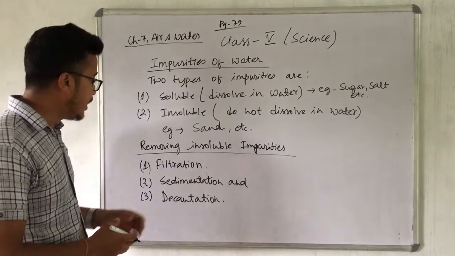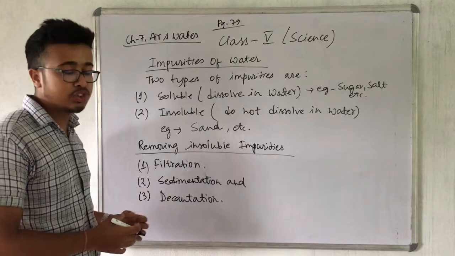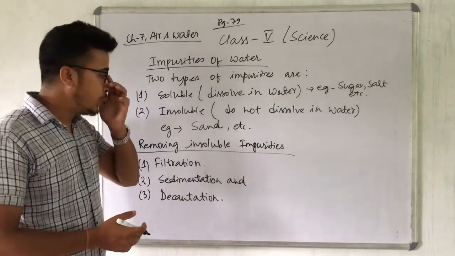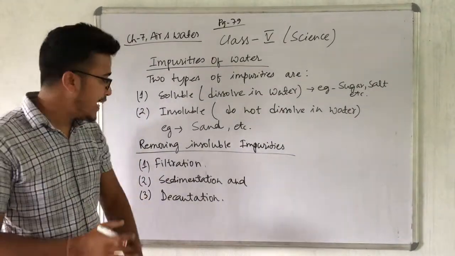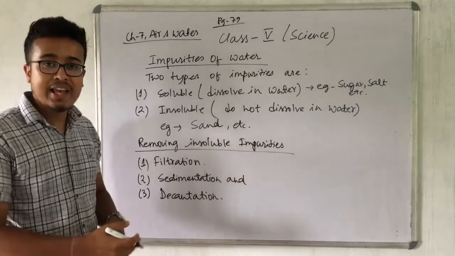Number one is filtration, number two is sedimentation, and number three is decantation. So today we will do the activity, that means we will learn these processes through the activity.